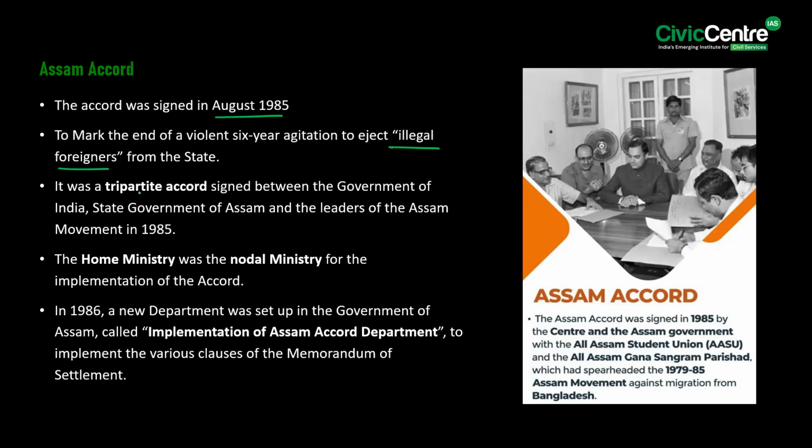Know that it was a tripartite accord signed between the Government of India, the state government of Assam, and the leaders of the Assam movement in the year 1985. Significantly, the Ministry of Home Affairs was the nodal ministry for the implementation of the accord. Then, in the year 1986, a new department was set up under the government of Assam called the Implementation of Assam Accord Department to implement the various clauses of the Memorandum of Settlement.